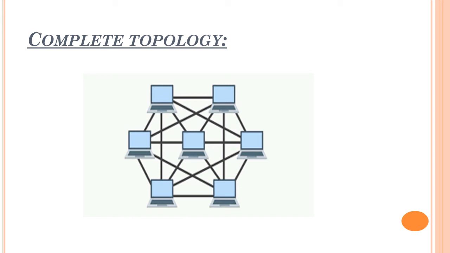The complete topology is the fastest way of communicating data. Why? Because every computer is connected to every other computer, like a point to point connection in a complete topology.